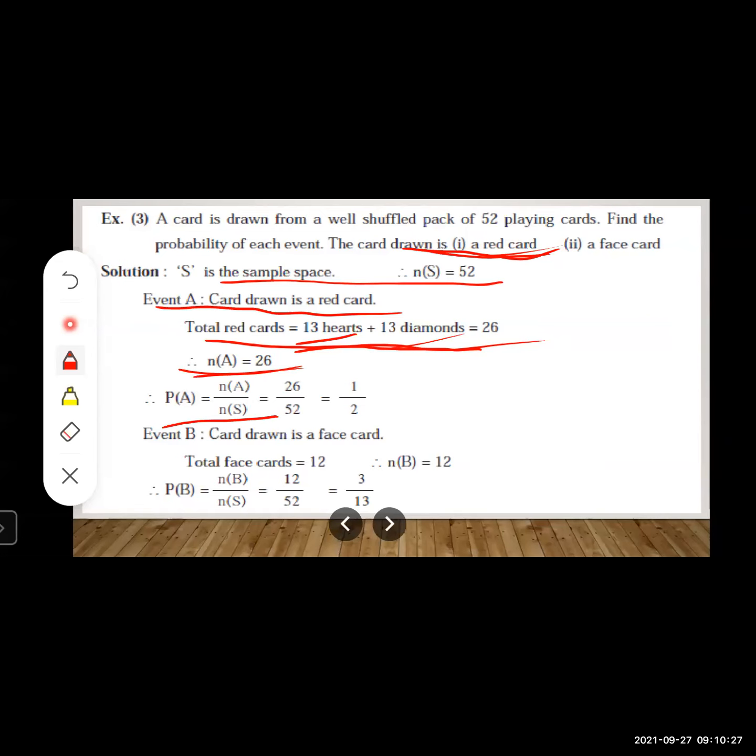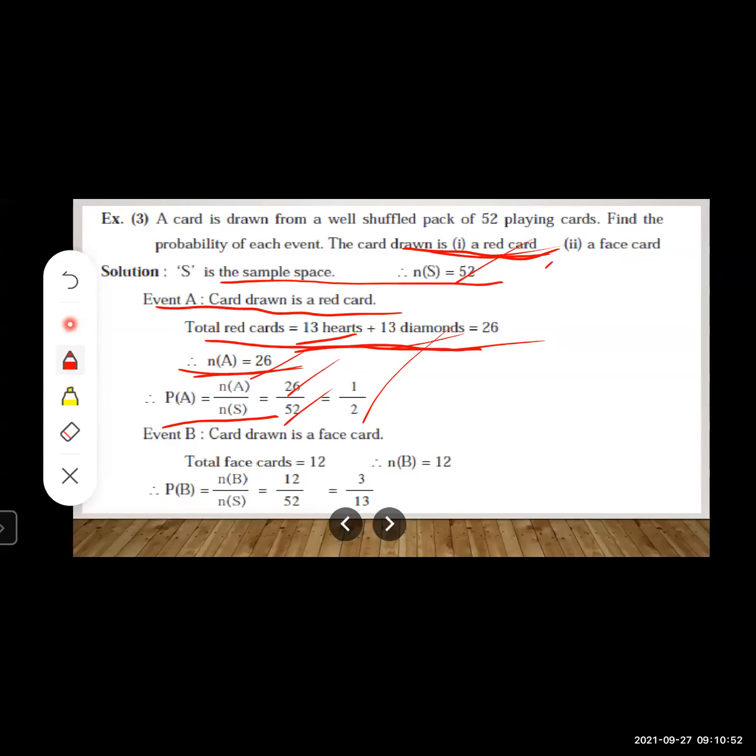What is n(A)? 26. What is n(S)? That is 52. So 26 ones are 26, 26 twos are 52. So it will come as 1 upon 2, right? So P(A) is equal to 1 upon 2. So what you will write at the last? Probability of getting red card is equal to 1 upon 2.